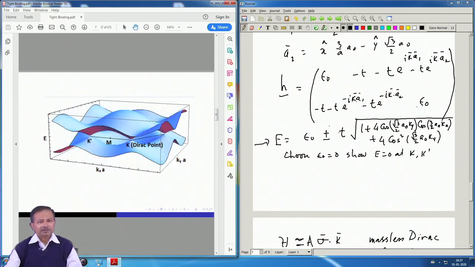Now, there are other interesting systems that people talk about these days. Graphene, of course, is famous for its Dirac points, as we mentioned, that you have a massless Dirac spectrum at these points, linear in k and k prime.